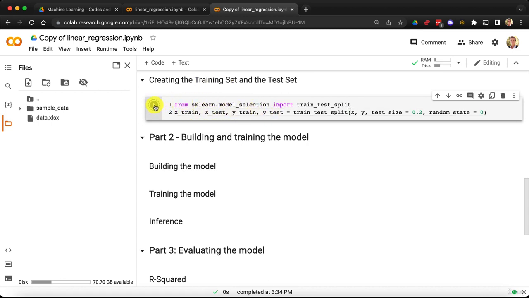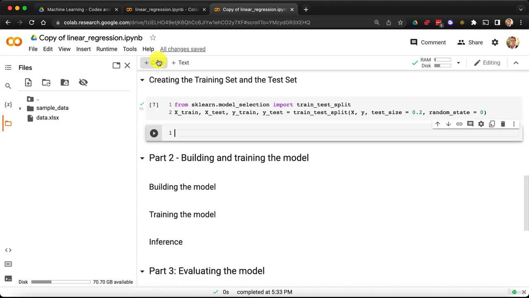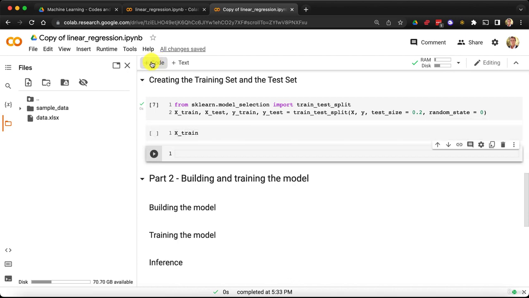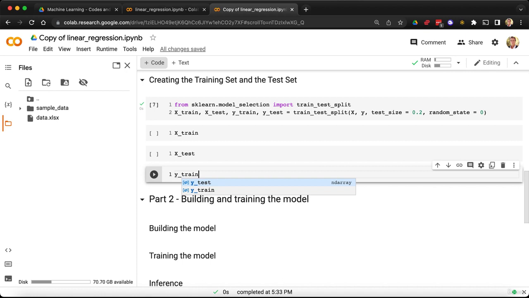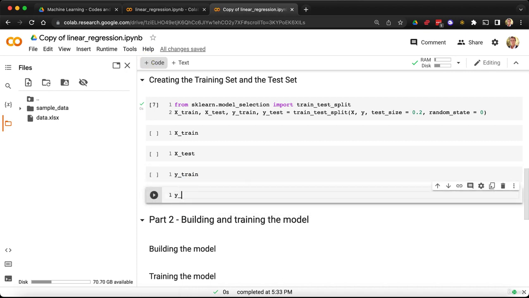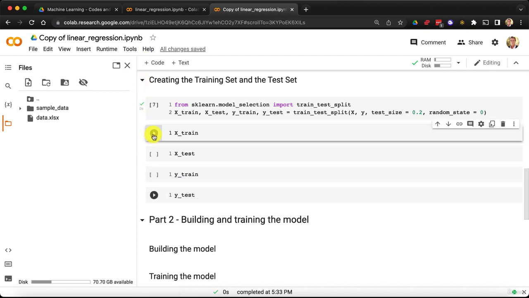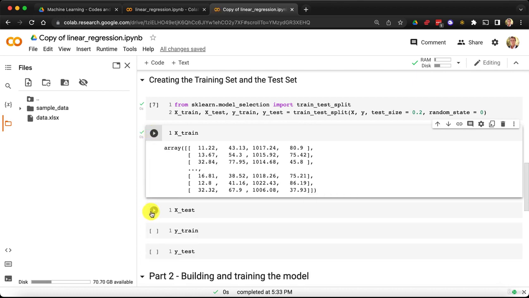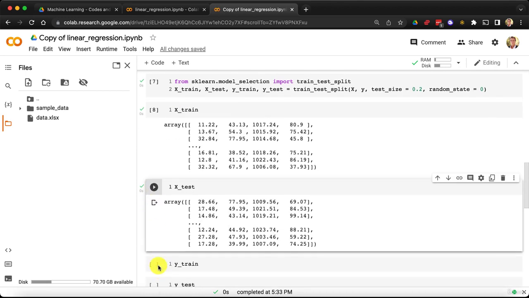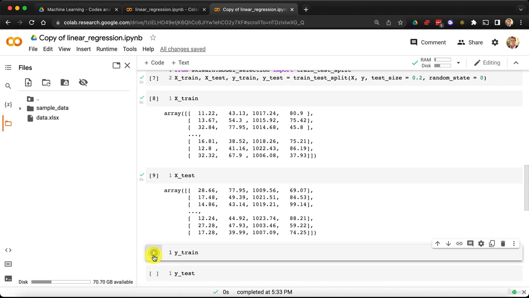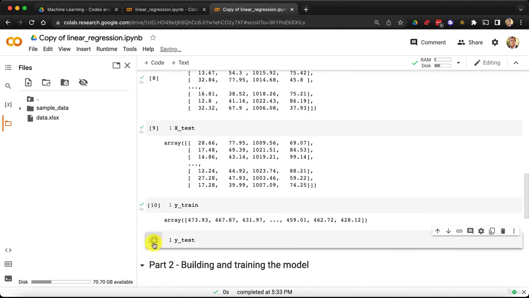So let's run this cell. Successful, congratulations. Then, adding a new code cell, we're just going to display all of them. So I'm going to add a new one here. We're going to display x_train, then x_test, then y_train, and finally y_test. And we're going to run them all just to have a quick look at them, because indeed it's good to visualize a bit what we are coding. Okay, that's y_train and y_test.